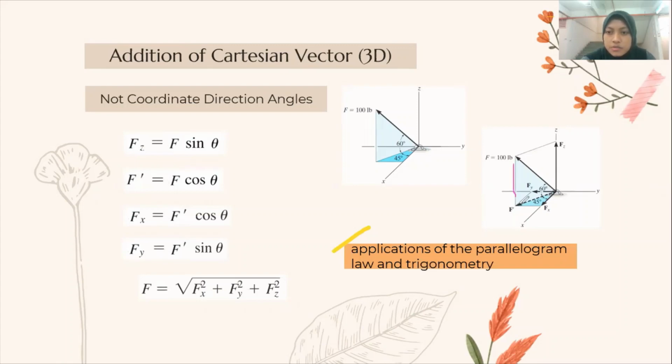F prime equals F cos theta, and then Fx equals F prime cos theta, and Fy equals F prime sin theta. When we have found Fx, Fy, and Fz by using this formula, then we can find the magnitude of the Cartesian vector by using this formula.